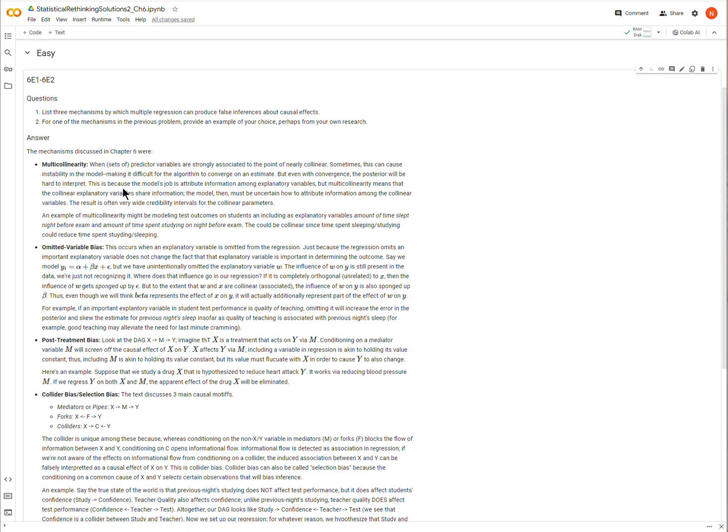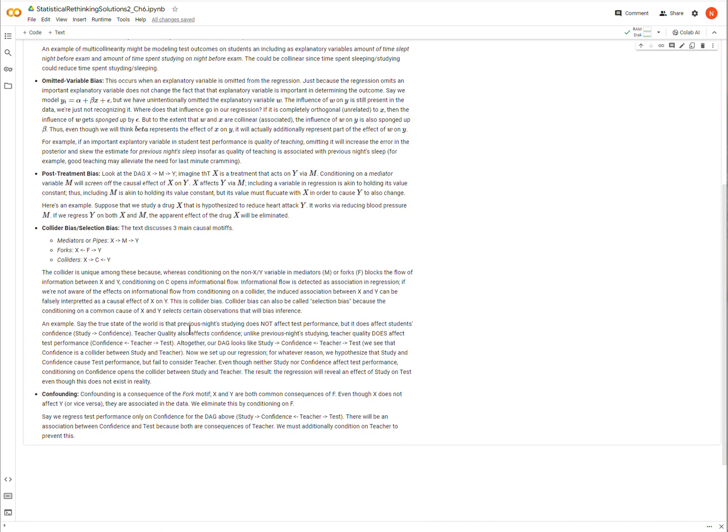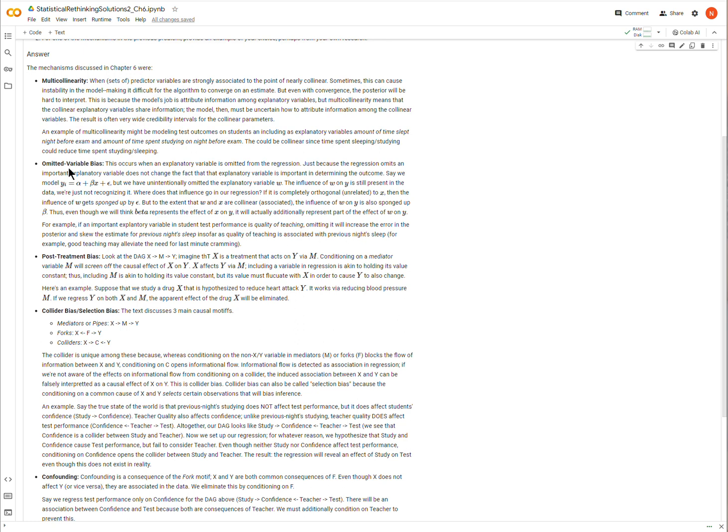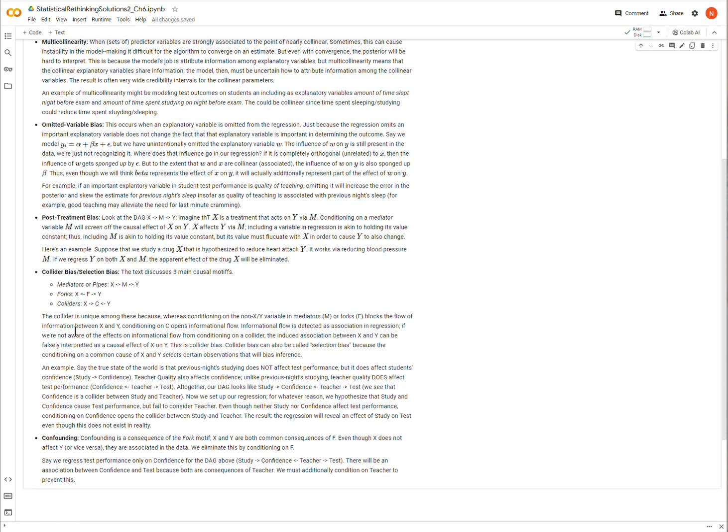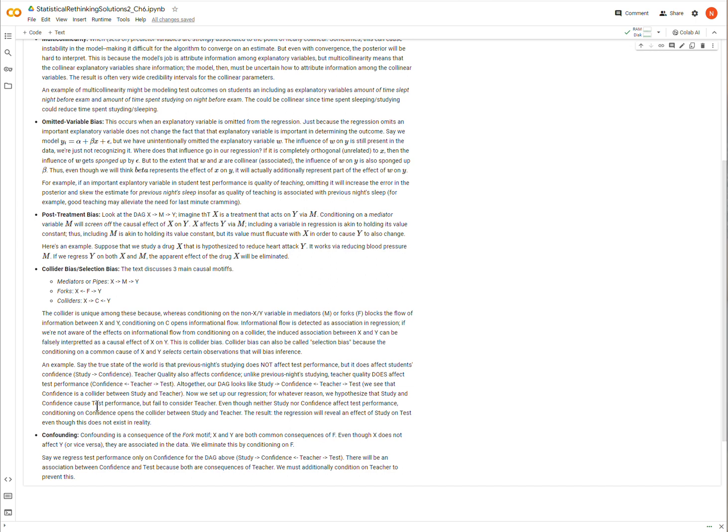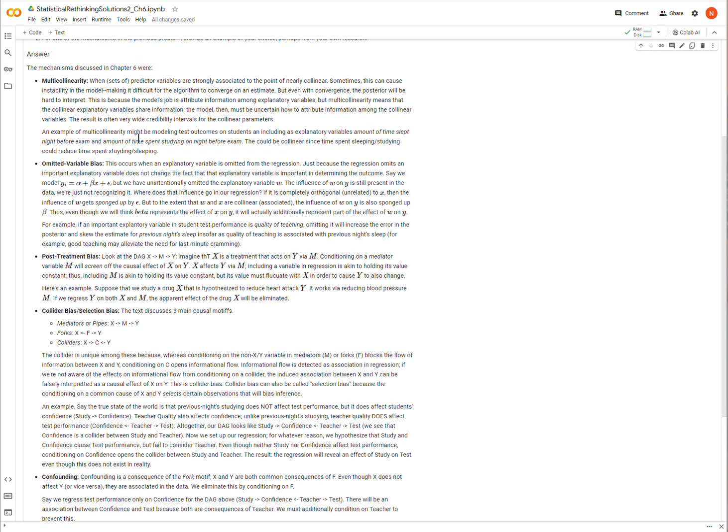Okay, so some of the mechanisms that are discussed here in the book, I've bulleted here and bolded them so you can identify them pretty quickly. And so, like I said, I'm not going to go through every single thing here, but I'm going to highlight a few things.